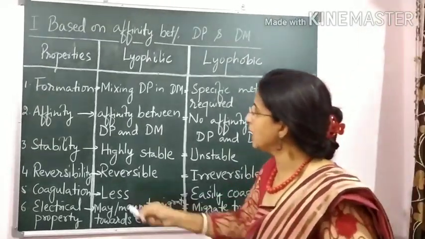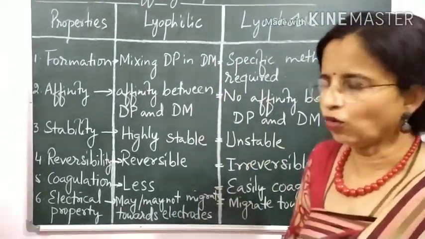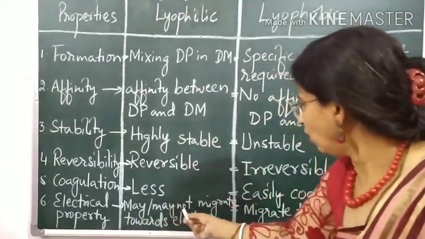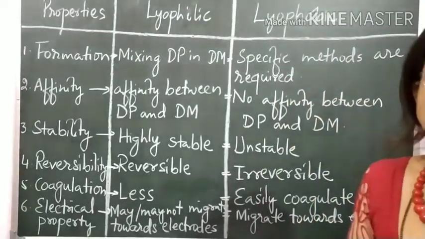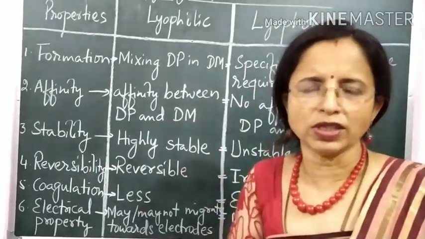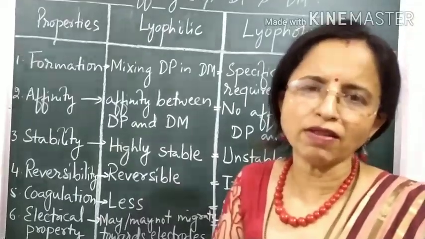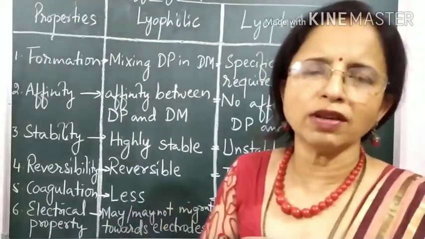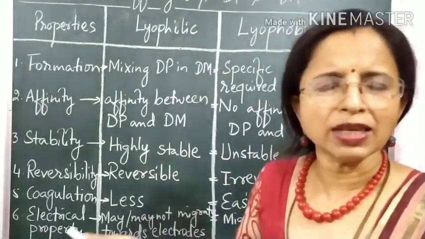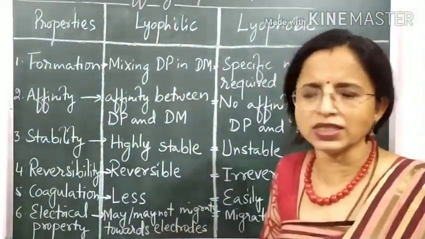Lastly, going to the last property based on affinity, that is lyophilic and lyophobic: electrical property. In lyophilic, particles may or may not migrate towards the electrode. Under the influence of electrical current, there are two electrodes, cathode and anode. Cathode is the negative electrode, and anode is the positive electrode. So in lyophilic sol, the particles may be charged, may not be charged. So they may or may not move towards the electrode.